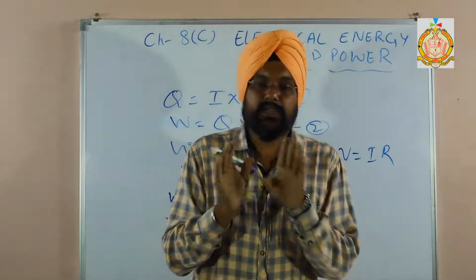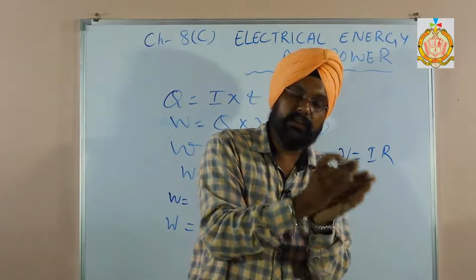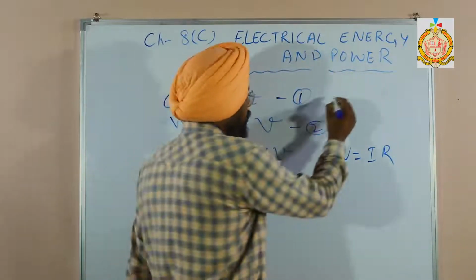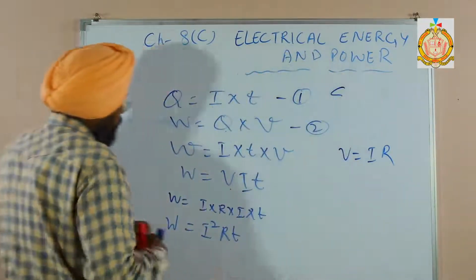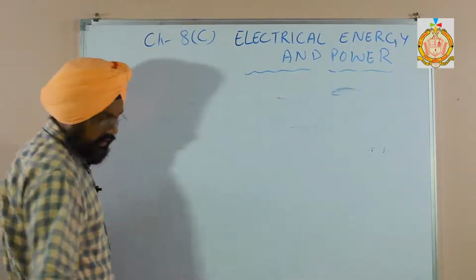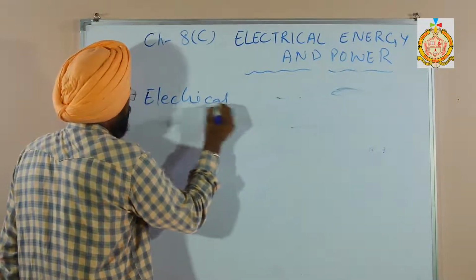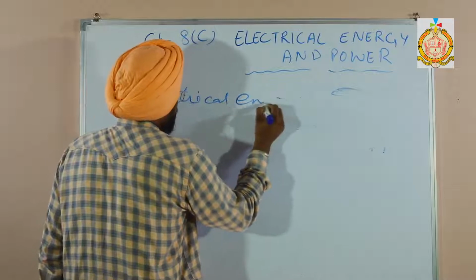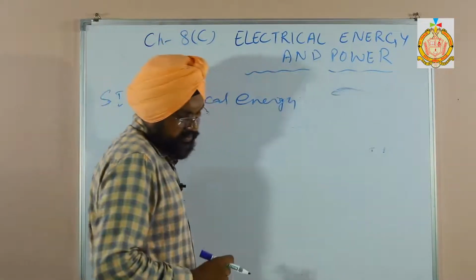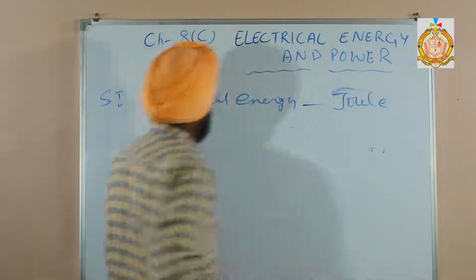Both SI units are different, but students write the electrical energy SI unit instead of the power one. The SI unit of electrical energy is Joule.